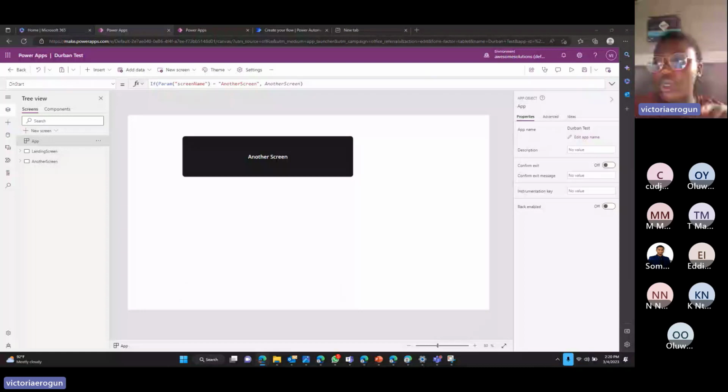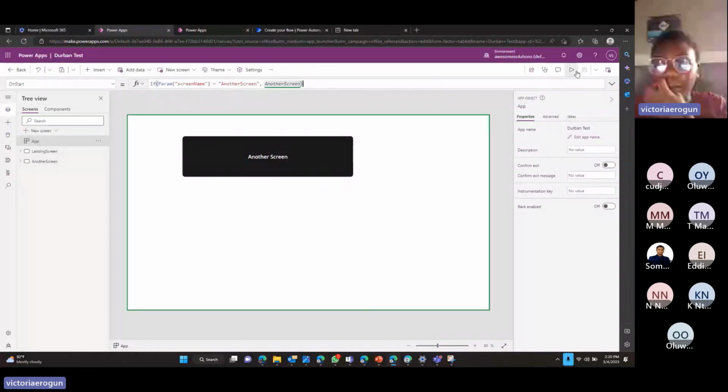So sometimes I need to navigate to a particular screen, and also on that screen, I need to show some particular item. If you need to do this, you have to also add to the link. So on your link, you can add the name of the screen. Sometimes you can add ID. This would help you tell the link, that's your deep link, the specific screen you want it to go to. So now that we have done this, I'm going to save.